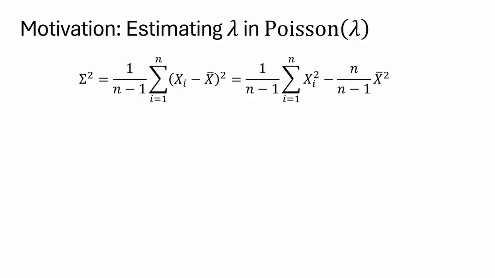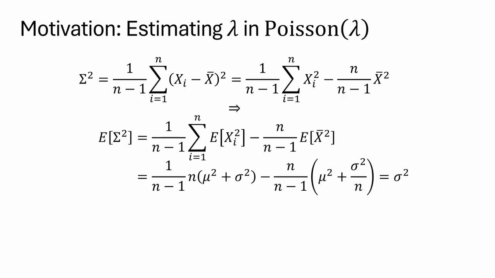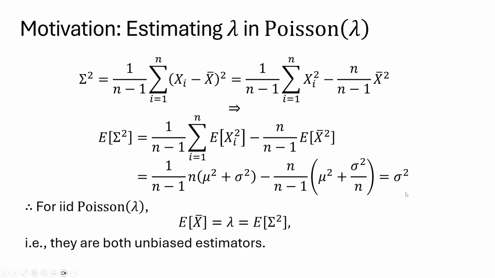And to calculate the mean of the sample variance, we first use an identity and write big sigma squared as 1 over n minus 1 times the sum of xi squared minus n over n minus 1 x bar squared. And then take the expectation. Simplifying gives sigma squared. So for IID Poisson distribution, since sigma squared is lambda, the sample mean and the sample variance have the same expectation, which is the parameter we wish to estimate. And for that, we call them unbiased estimators.